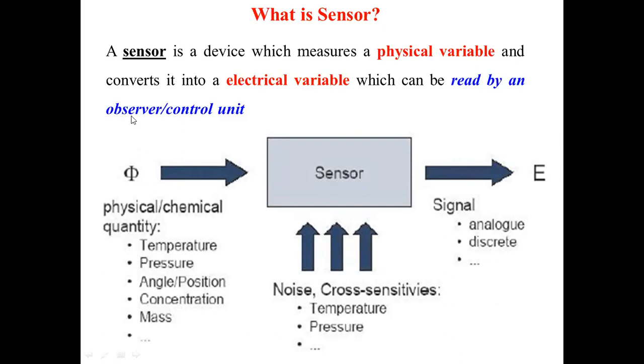Now, when we convert this physical quantity into an analog or discrete signal, some noise or cross sensitivities are there, and these disturbances need to be taken care of when converting the physical quantity into electrical variables. Okay, so this is the schematic of how the sensor works.